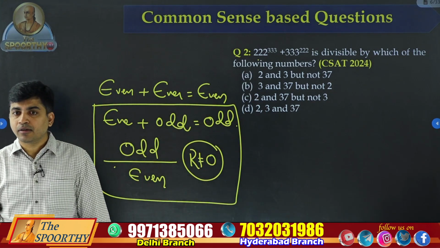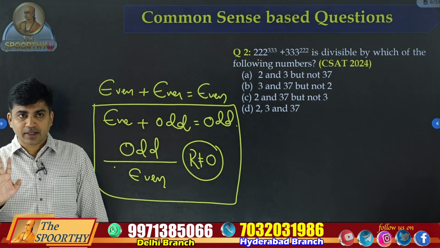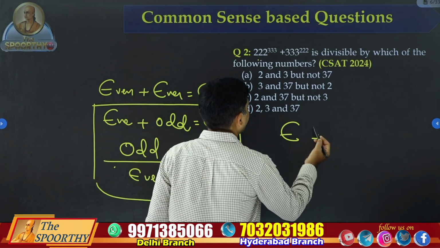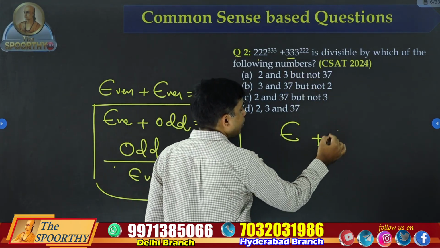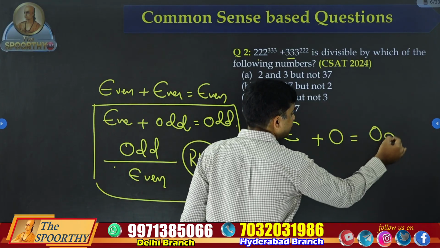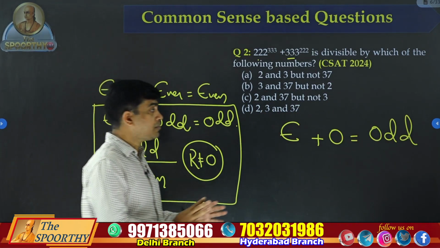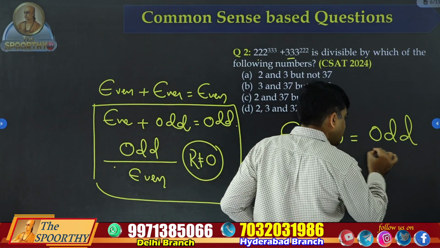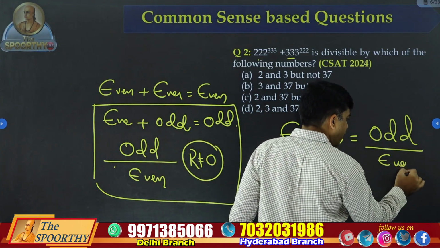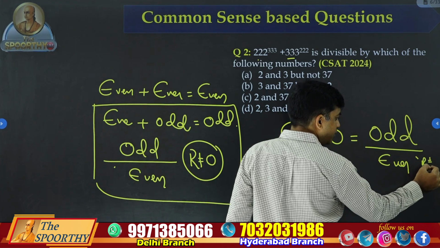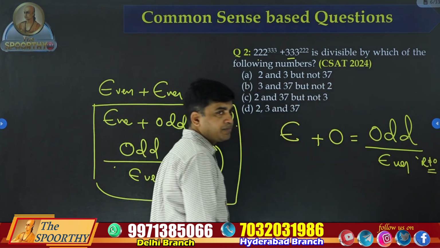Is it even? Yes, it is even. Very good. Second number? Odd. So whatever the result, it is an odd number. This is the first point. This odd number is never divided by even. It means remainder is not equal to 0.